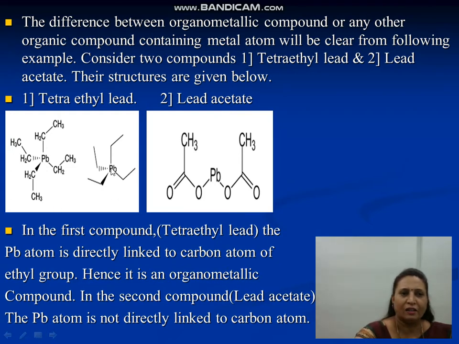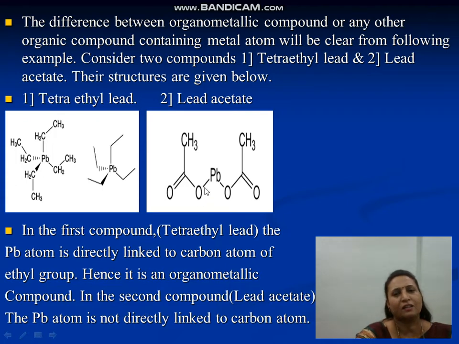See here, lead is directly linked with the carbon of this CH2 group. So this is the Pb, that is the metal, and this is the carbon from the CH2 group. So there is a direct linkage between metal and carbon atom. Hence it is an organometallic compound.